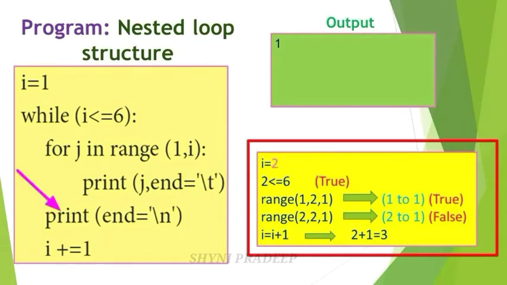Then come to the next line. Print end is equal to slash n. Slash n means what? New line. So the cursor moves from here to here. Okay. So next I is equal to I plus 1.